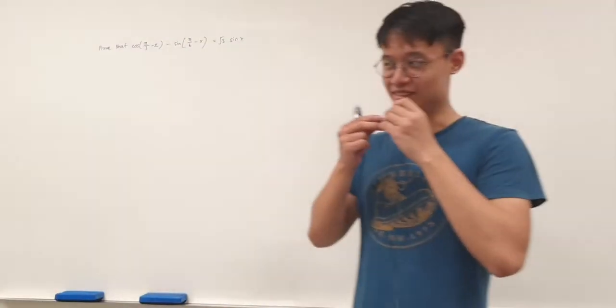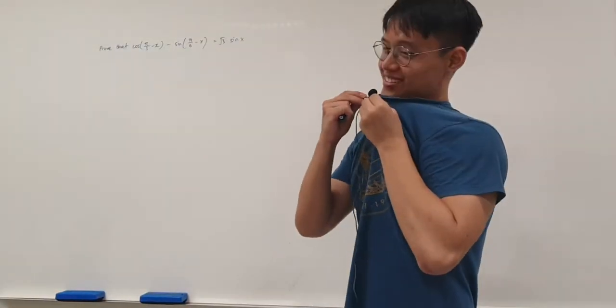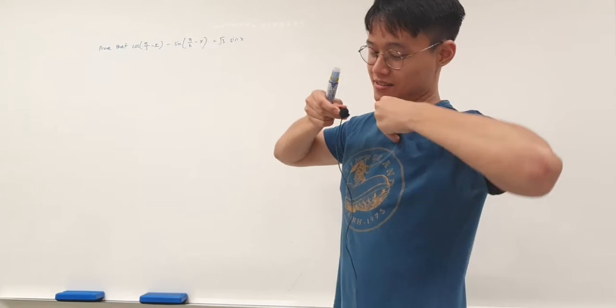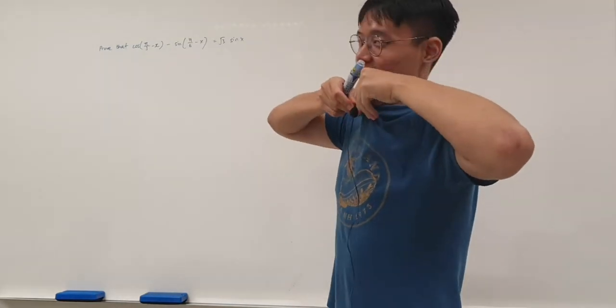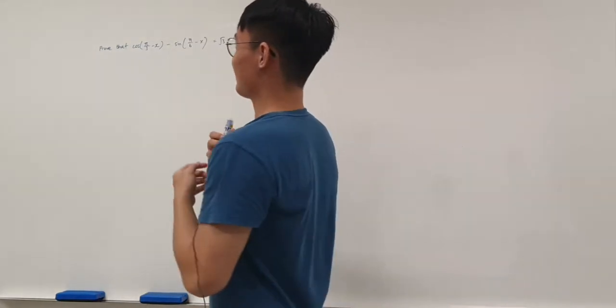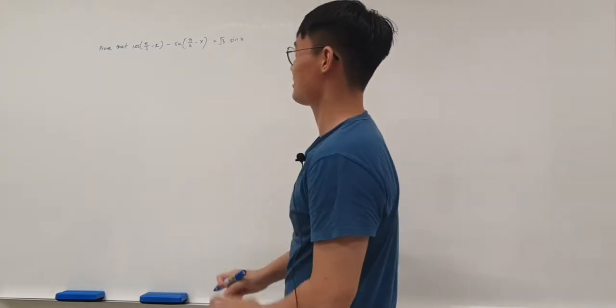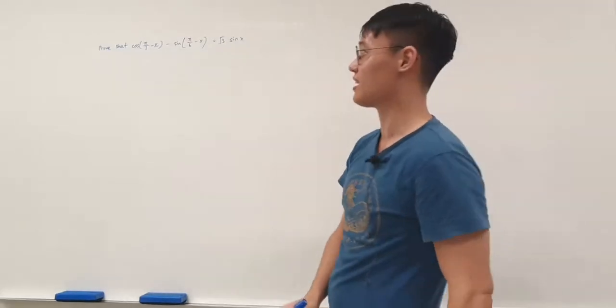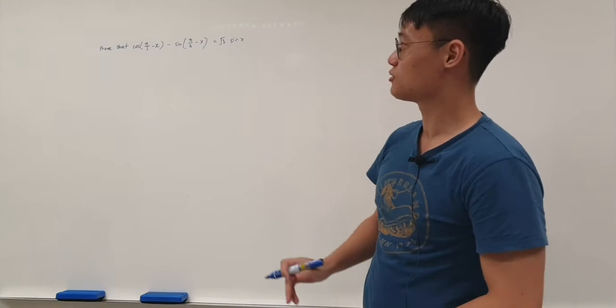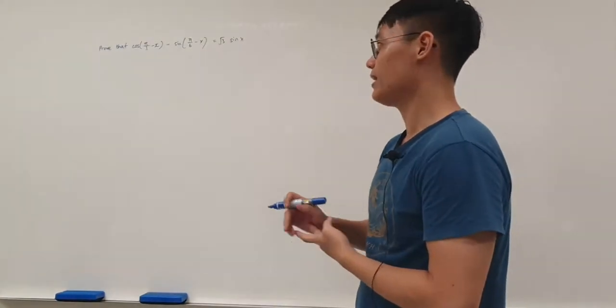Alright, thank you. The rain is here, so let's do the rain question. The rain is putting on this microphone. Okay, prove that cosine of pi over 3 minus x minus sine of pi over 6 minus x is equal to root 3 sine x.